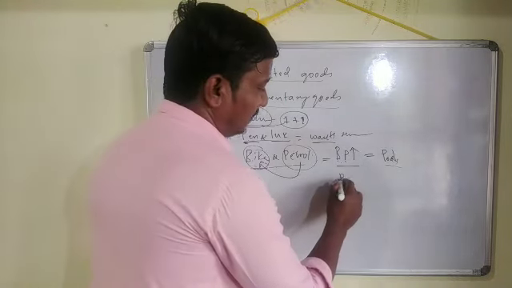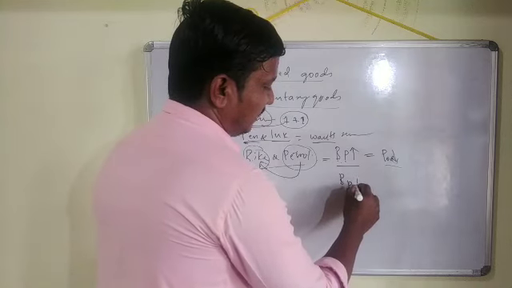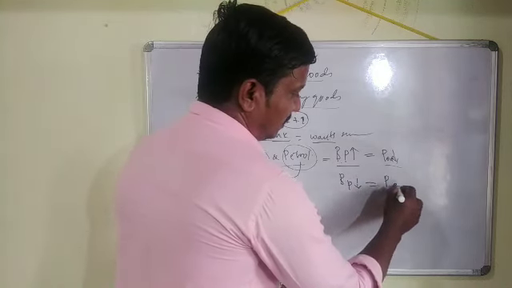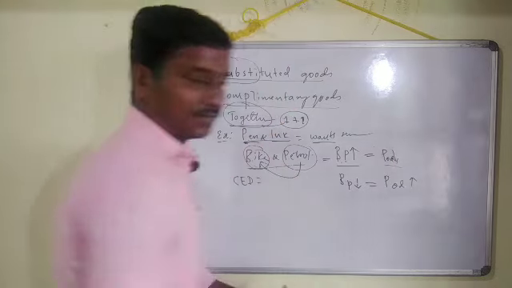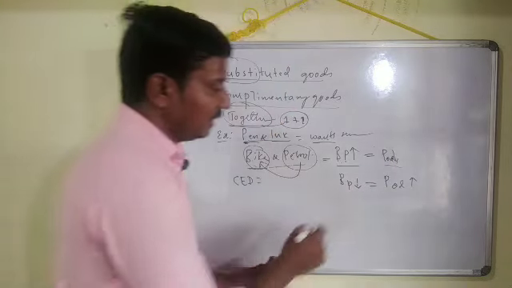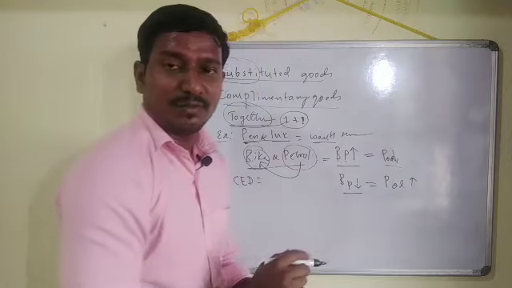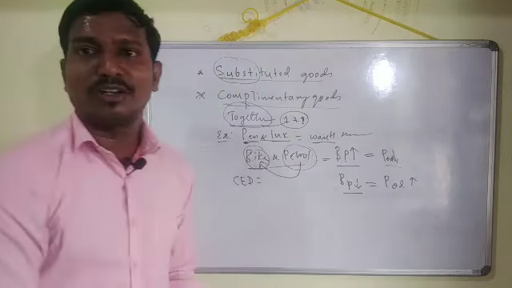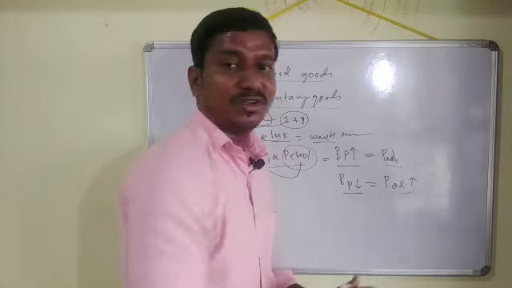This is one case. And if the price of the bike decreases, then at the same time the quantity demanded of petrol increases. How is that? See, if the price of the bike decreases, then people buy more bikes. If people buy more bikes, then they have to fill more petrol.